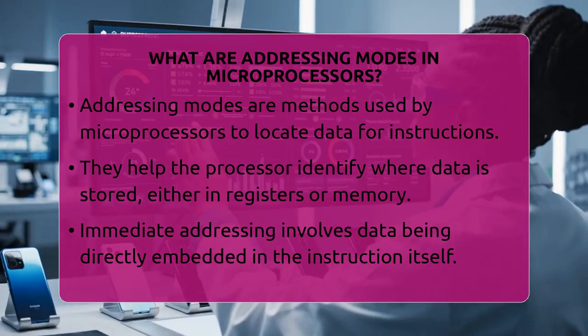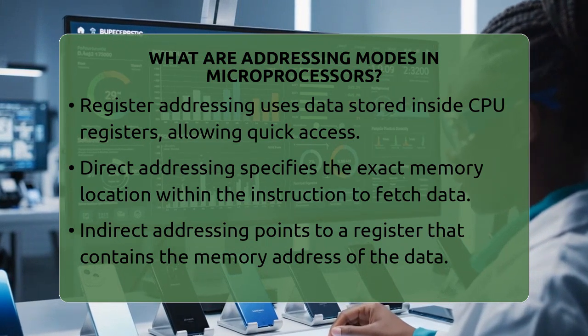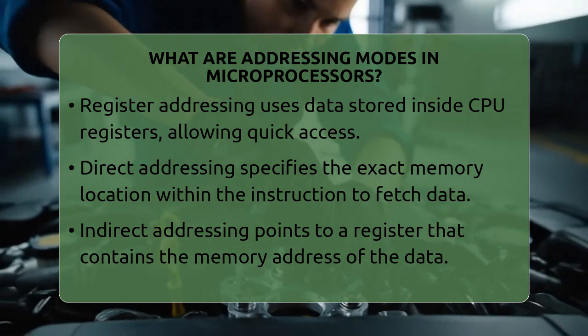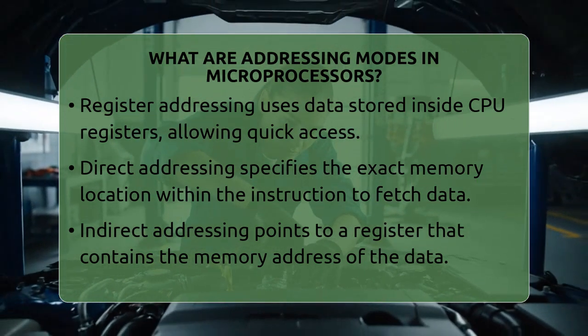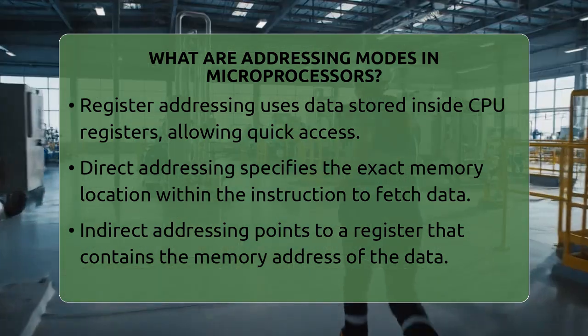One common mode is immediate addressing. Here, the data is directly written into the instruction itself. For example, if you want to load the number 55 into a register, the instruction will contain the number 55. This is quick because the processor doesn't need to fetch data from elsewhere.